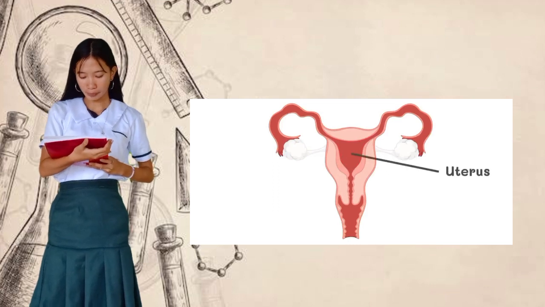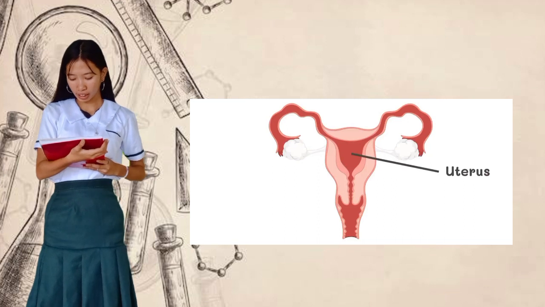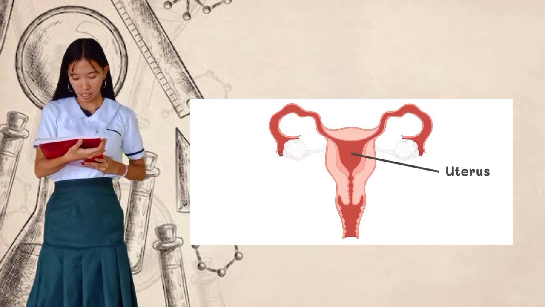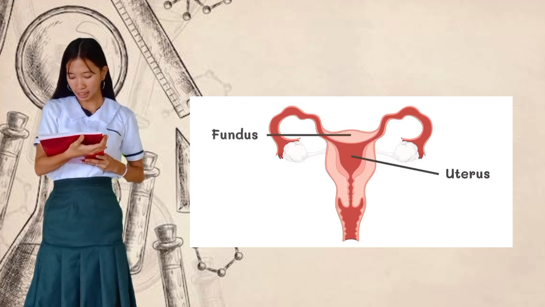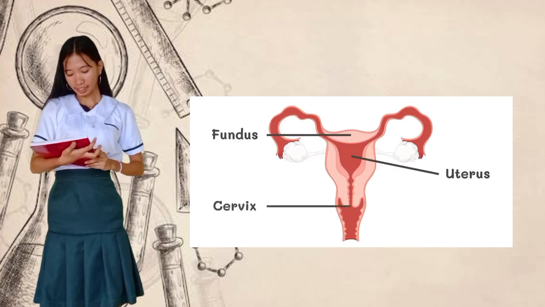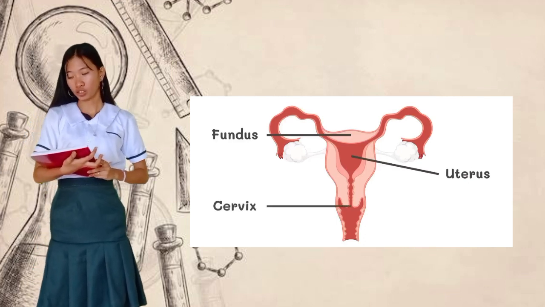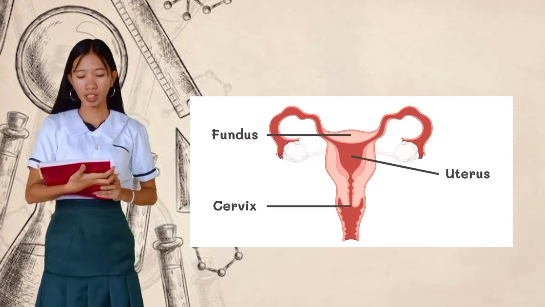The uterus is a pear-sized, median organ. The part of the uterus above and near the entrance of the fallopian tubes is called the fundus. The main part is the body, and the narrow part is the cervix. Internally, the uterine cavity continues to the cervix at the cervical canal, which opens into the vagina.